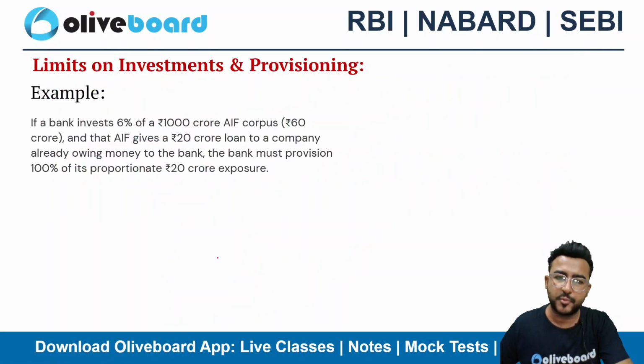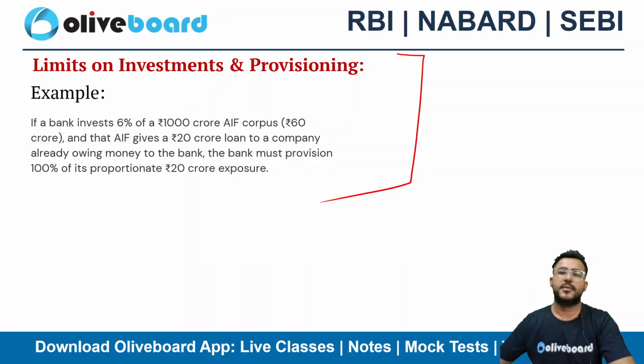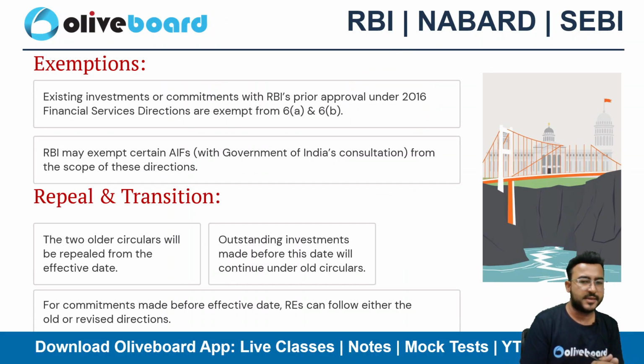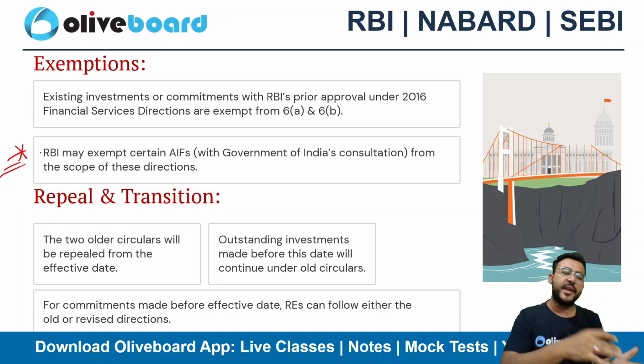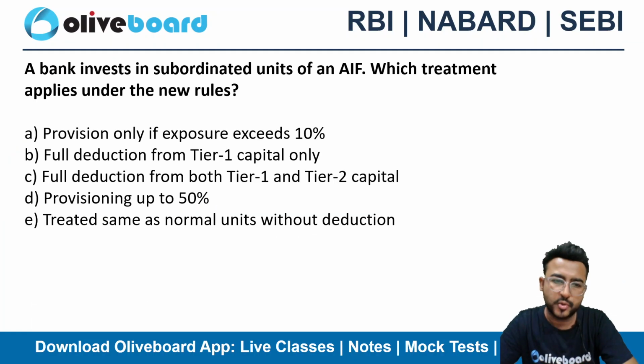तो ऐसे केस के अंदर आपको 100% प्रोविजनिंग करनी पड़ेगी. I have given you an example as well for this particular provision, right? Then exemption: RBI has the power to exempt any kind of AIF from the scope of these directions. Definitely this power is there with the RBI, right? और जो पुराने सर्कुलर्स थे, पुराने प्रोविजंस थे, वो सब हट जाएंगे और ये नया प्रोविजन एड ऑन हो जाएगा.